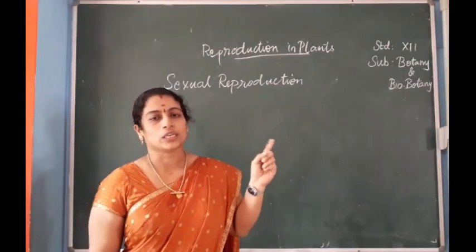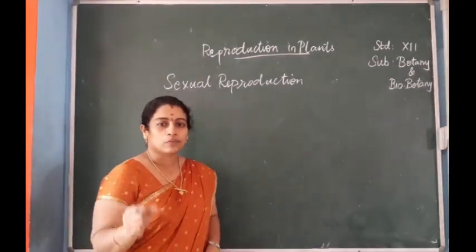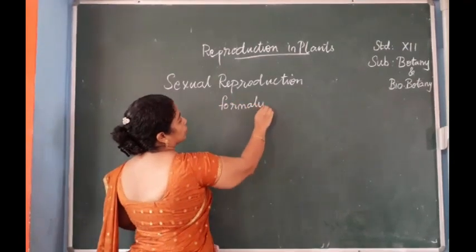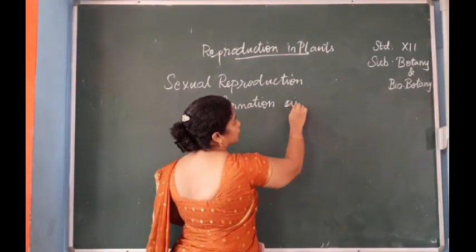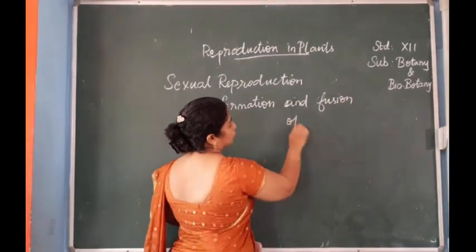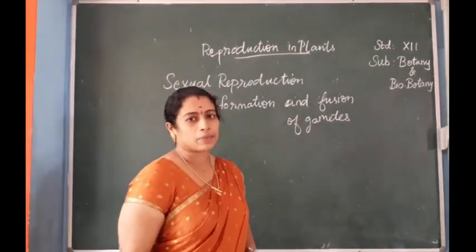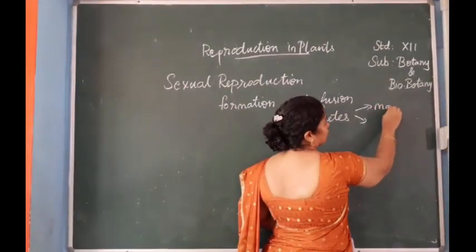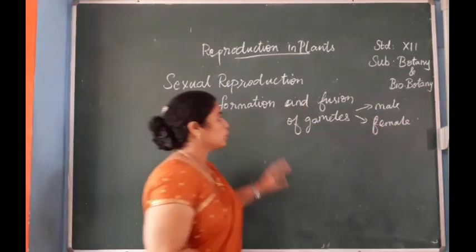So what is sexual reproduction? It is the process by which reproduction takes place by the formation and the fusion of gametes. Gametes, you know that there are two types of gametes, the male gametes and female gametes. So fusion of male and female gametes takes place during sexual reproduction.